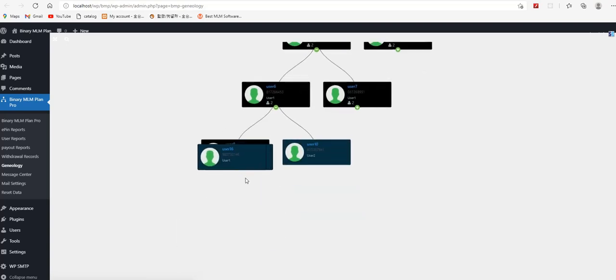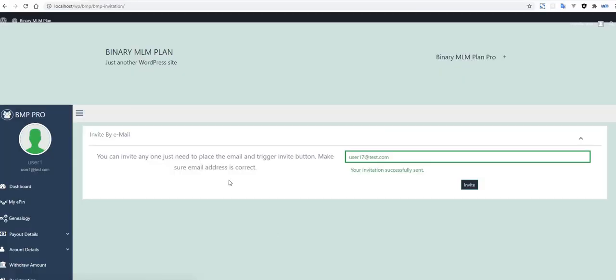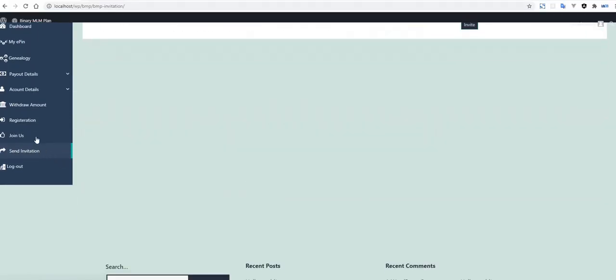If you have any confusion or any doubt, please let me know. User 17 has come here. So this is the genealogy. Now I am coming to the join section.